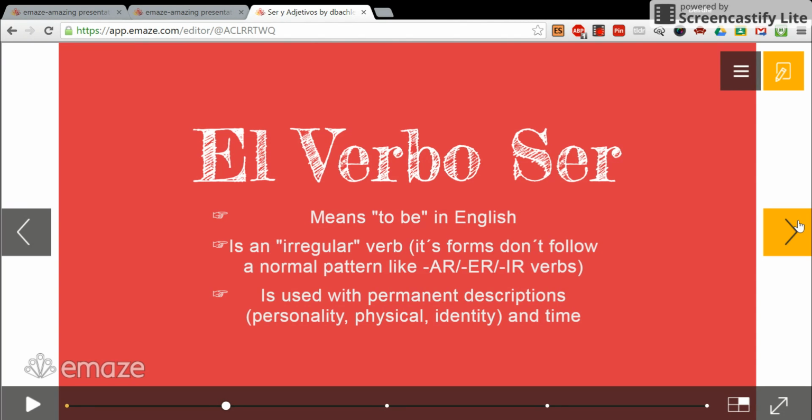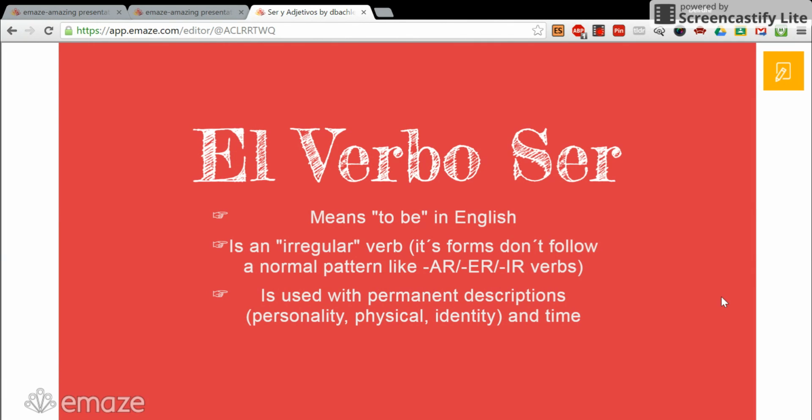There is another verb in Spanish which also means to be, and that is the verb estar. When we are using the verb estar, we are using it with temporary descriptions like feelings or conditions or places and locations. But when using the verb ser, we are talking about permanent descriptions of personality, physical, and identity traits, and also time.